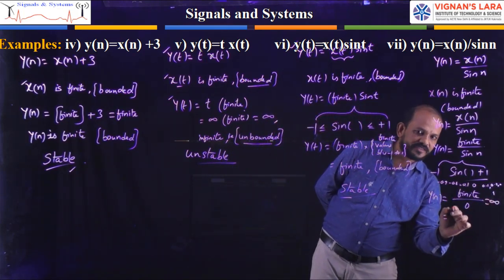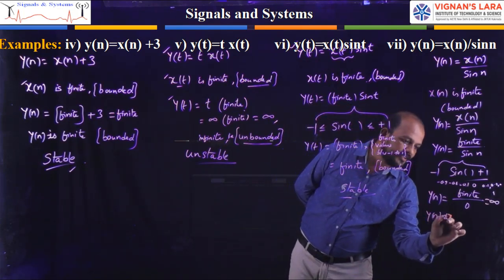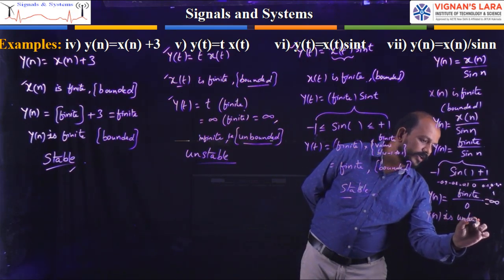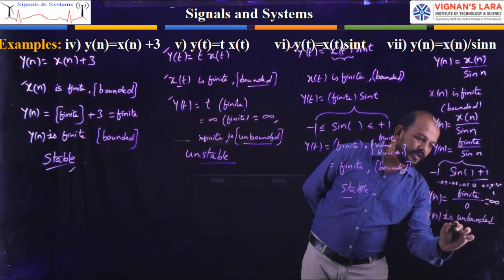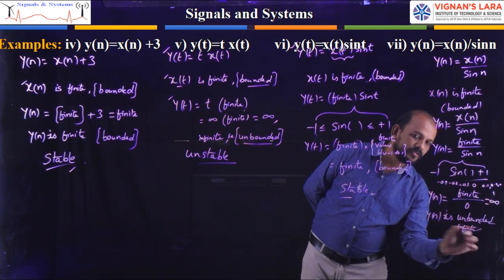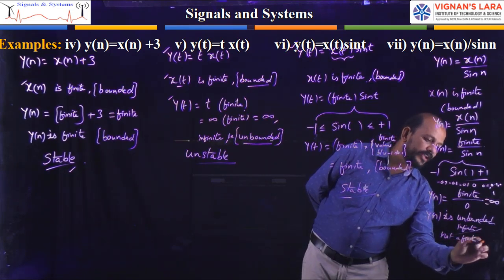So the answer is infinity. Here the output is infinite, that is unbounded, because it is not a finite value.